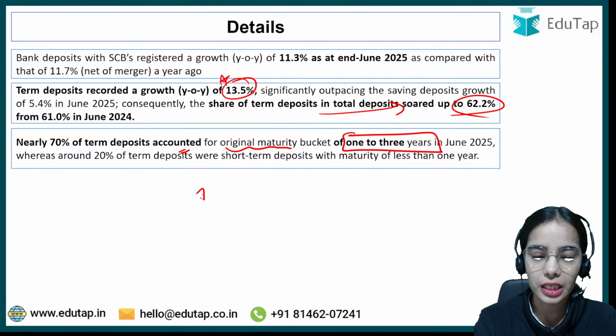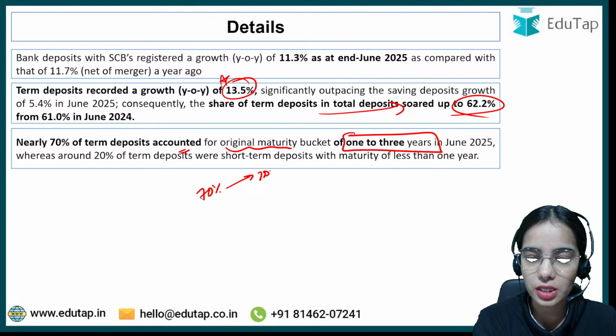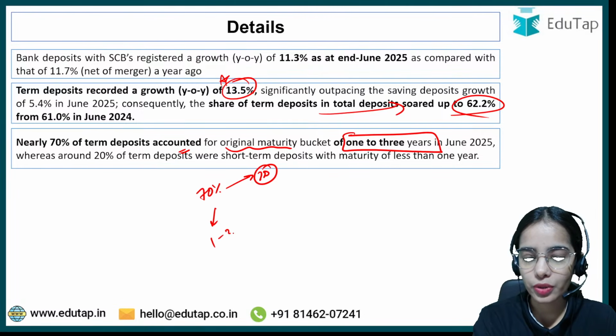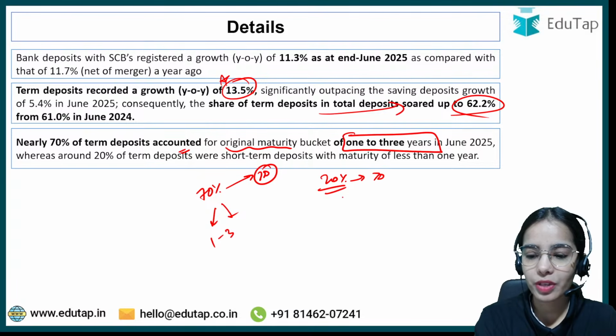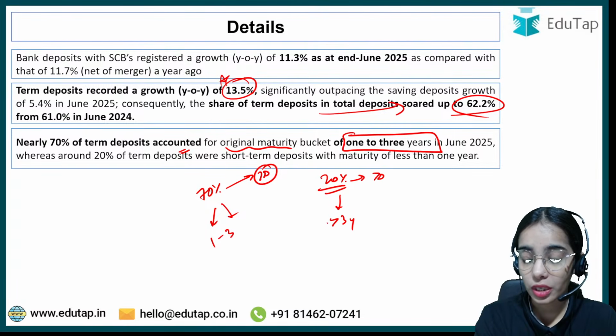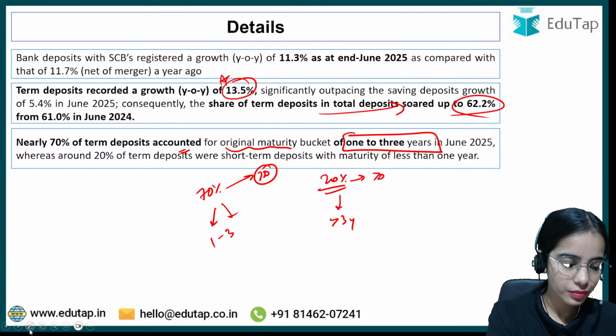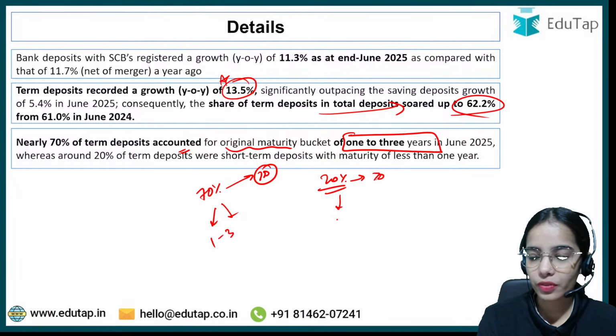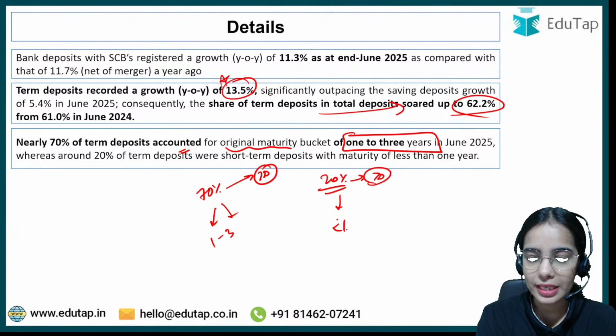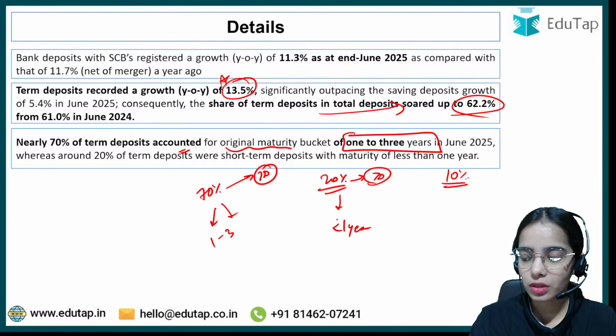So basically nearly 70% of the term deposits have a maturity of 1 to 3 years, as well as nearly 20% of the term deposits have a maturity of less than 1 year, and the rest, around 10% of the term deposits, have a maturity of more than 3 years.